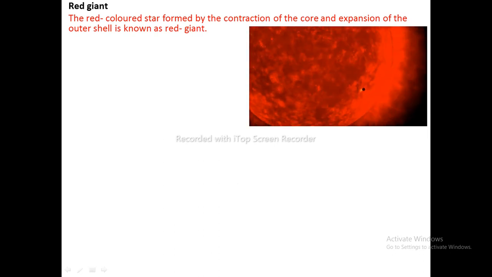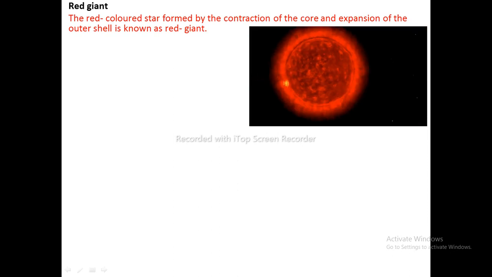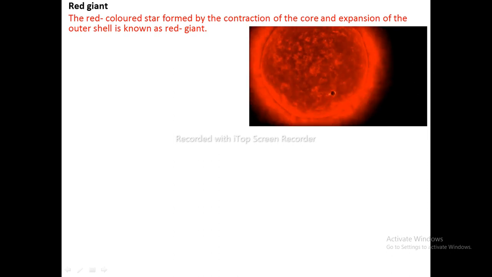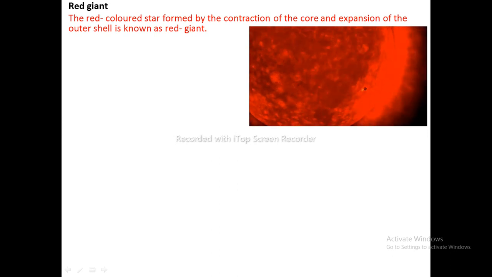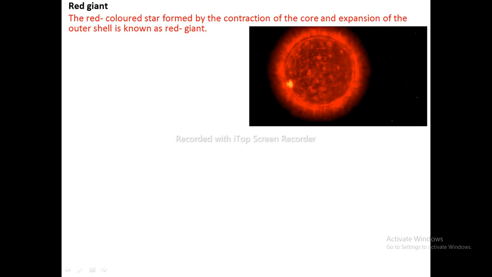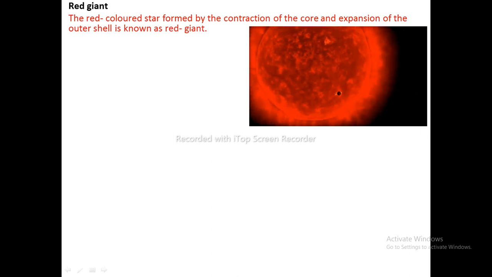But the hydrogen left in the outer surface may continue to produce energy, and the energy thus liberated in the outer core supports the contraction of the core and the expansion of the outer shell. This leads to a sharp decrease in temperature but an increase in the size of the star. Then the color of the star becomes red.